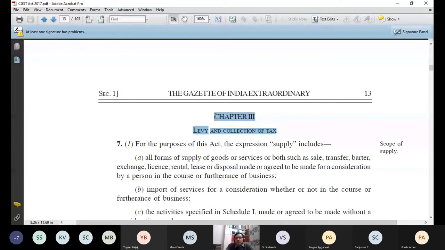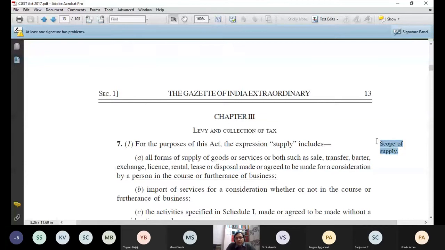This chapter 3 of the CGST Act, the entire chapter, is in our course, and there are 5 sections in it. My first section of this chapter is section 7. And how do you know what section 7 talks about? Always on the right side, you will find the relevance of that section, or the topic of that section, what that section talks about. So the right side highlighted text, you can see it is scope of supply.